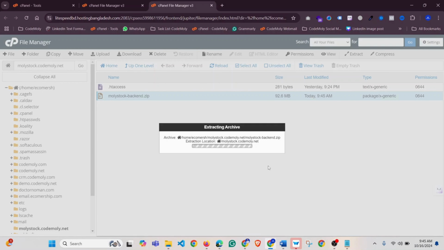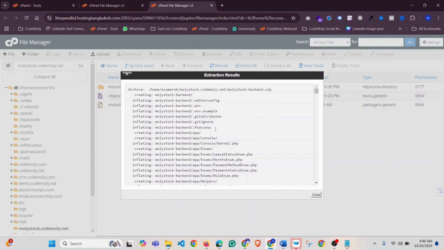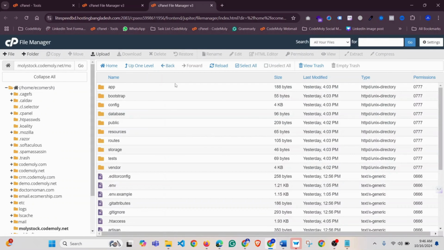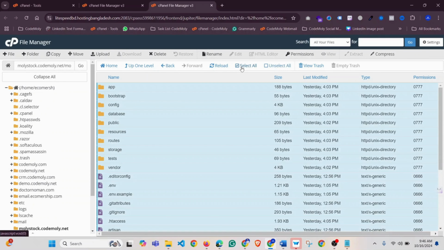So this file is extracting now. Our file is already extracted, and I'm closing this, and you can see that this is our extracted folder. I'm going to click on that, select all the files from here and click on move.